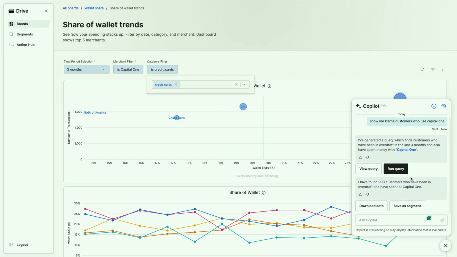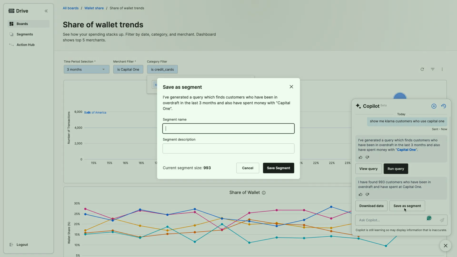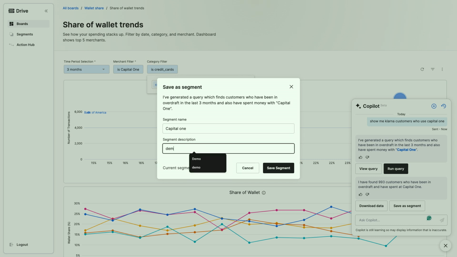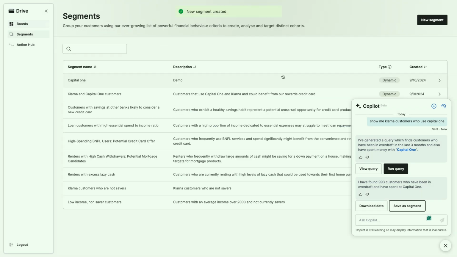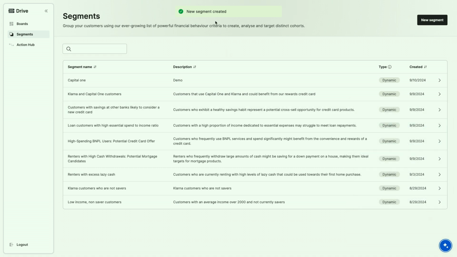So what I would do here, once this is run, is find some customers for me. I can download that data, or I can go ahead and save that segment straight away. Capital One, say demo, save that segment. So what I've done is I've created a segment instantly based off of the spending that I see within my customers. That takes me to the segments of different customers I've already created. And then I can go and view those and interact with them.